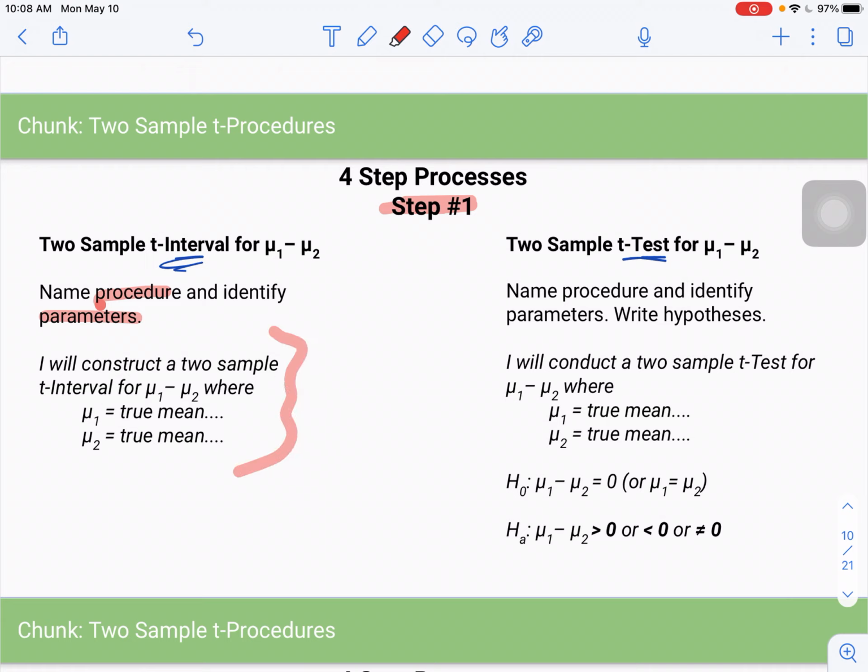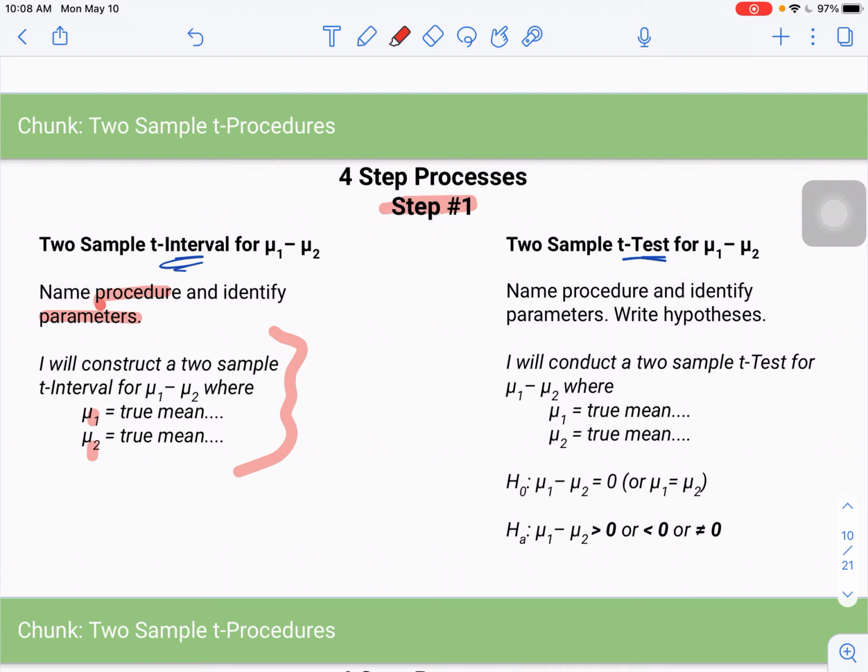So I kind of modeled that here. I will construct a 2 sample t interval for mu1 minus mu2, where mu1 is the true mean of whatever you're measuring, and then mu2 is the true mean, again, of that second thing you're measuring. So I use the subscripts 1 and 2 here. You can use letters for your subscripts. So if you have some meaningful letter to use instead of a 1 or a 2, you can certainly do that. And I'll show you that when I go through the example. Okay, so that's for the interval.